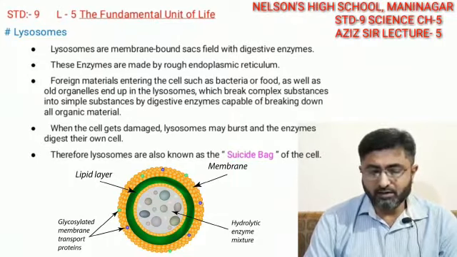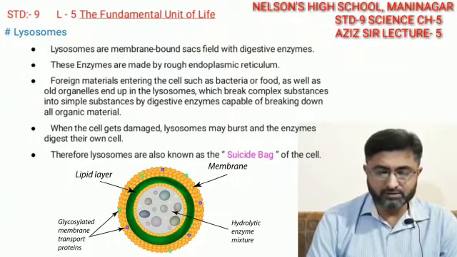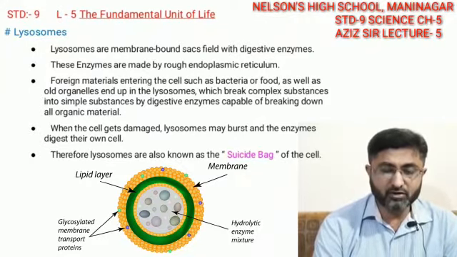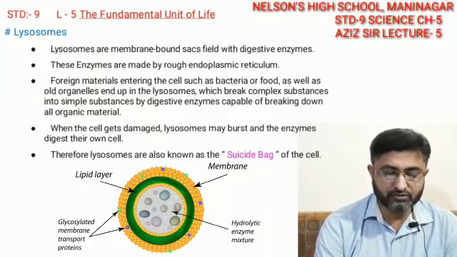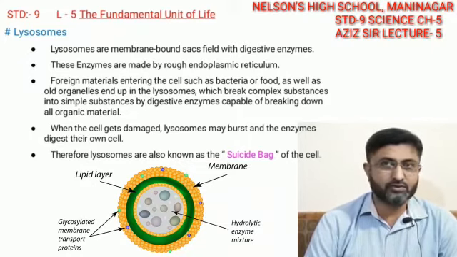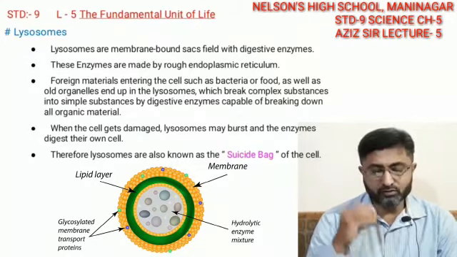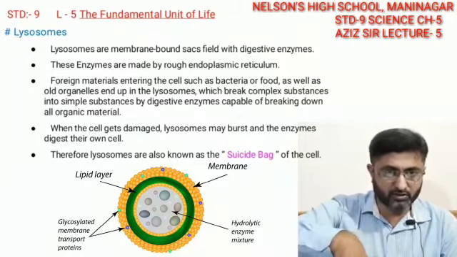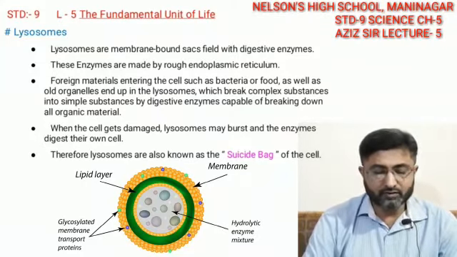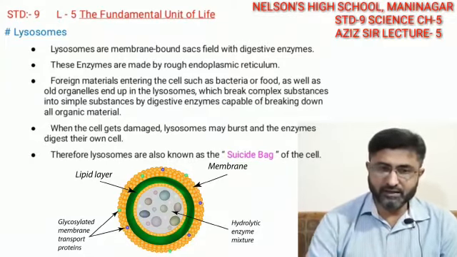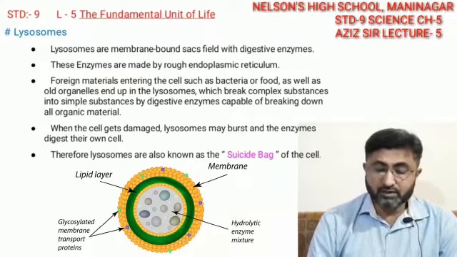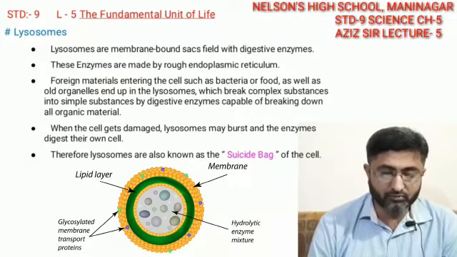When the cell gets damaged, lysosomes may burst and the enzymes digest their own cell. Sometimes, if something suddenly occurs and the cell is damaged and no more capable of working, it liberates lysosomes, which burst out and digest the entire cell, and a new cell is formed. Because of this activity, lysosomes are known as the suicide bag of the cell.